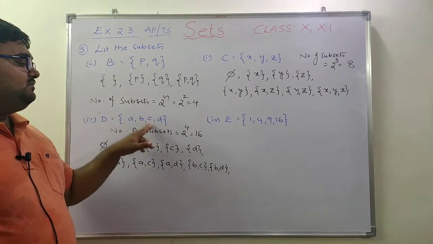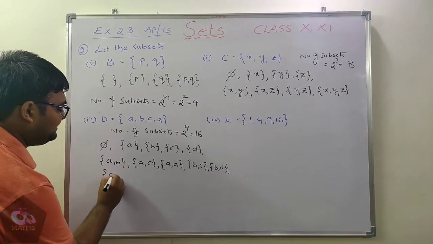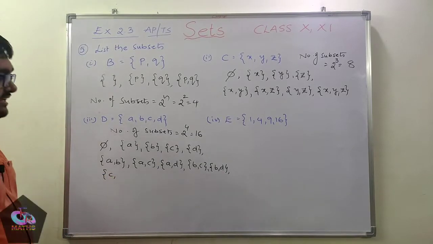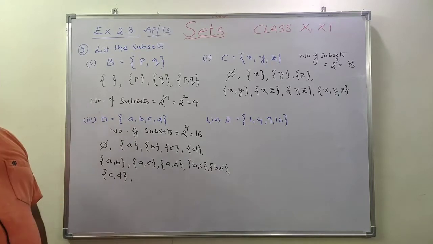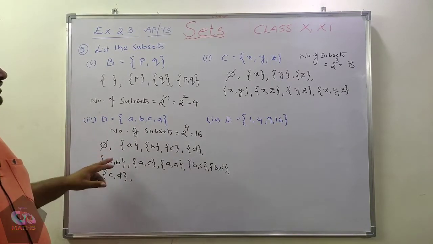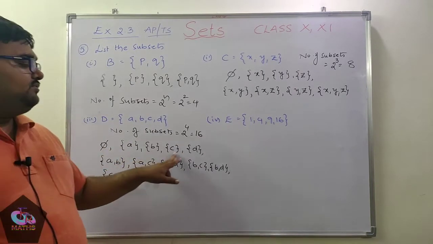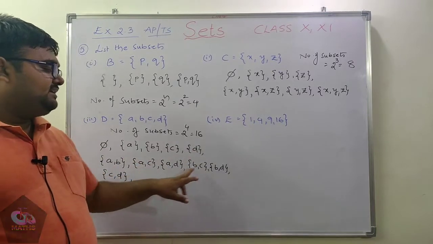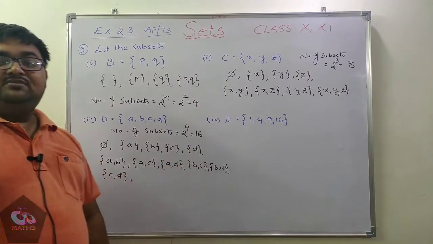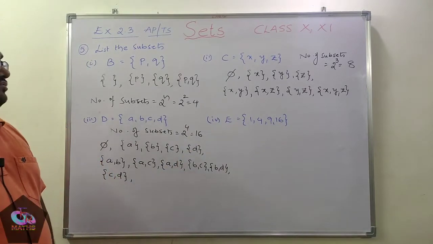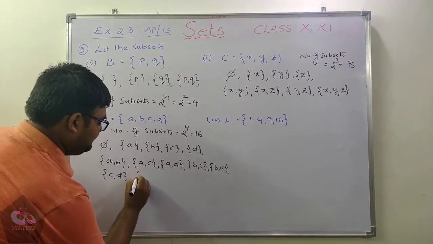Next, moving forward, I am going to fix C. When I fix C, I get the subset CD. So totally how many came? 1, 2, 3, 4, 5, 6, 7, 8, 9, 10, 11. So still how many have to come? 5 more. So how can you write those 5?